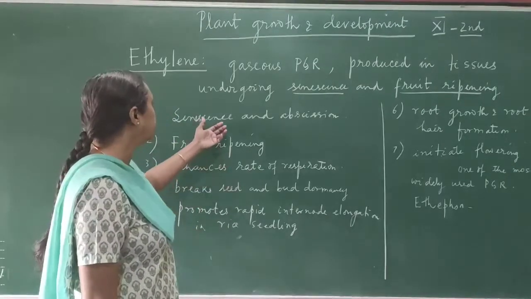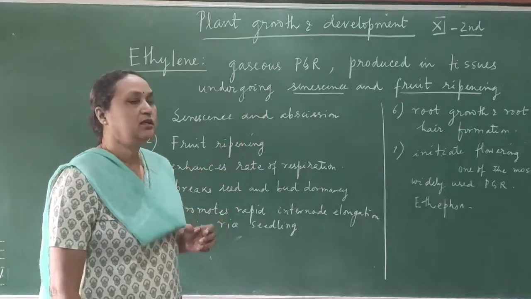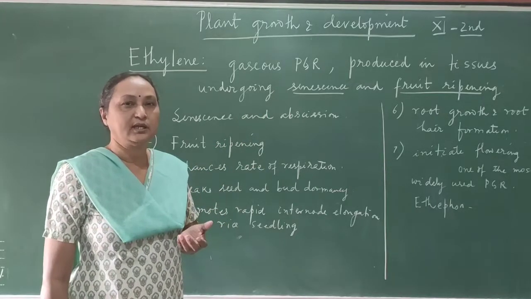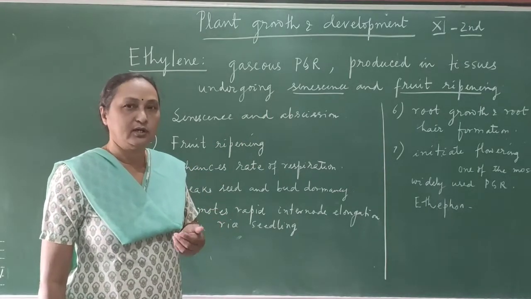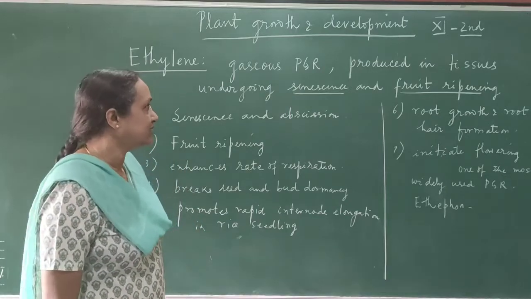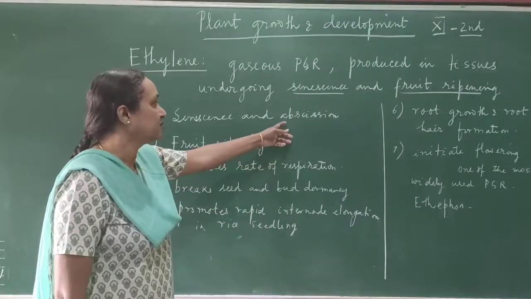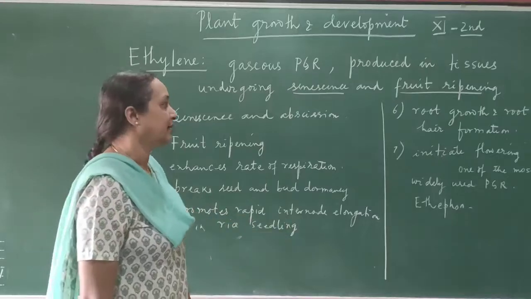So how is it responsible for the fruit falling? Because when fruit is ripe on the plant, then you can see the fruit will fall down. So how does the falling down take place? That is by the formation of a layer which is called the abscission layer.